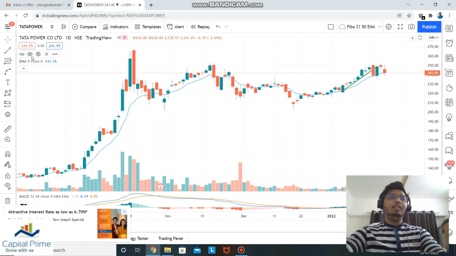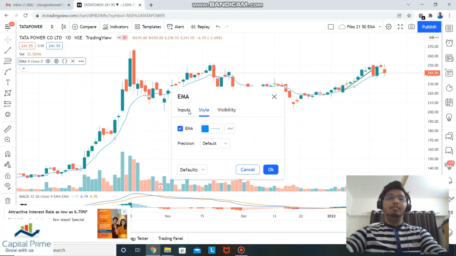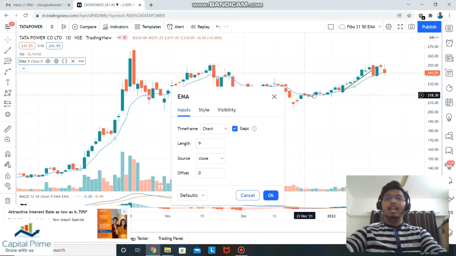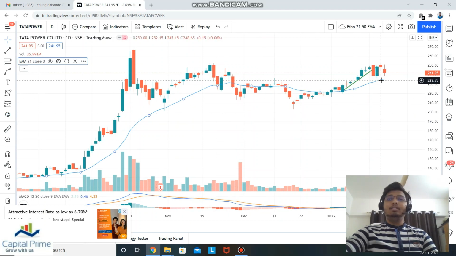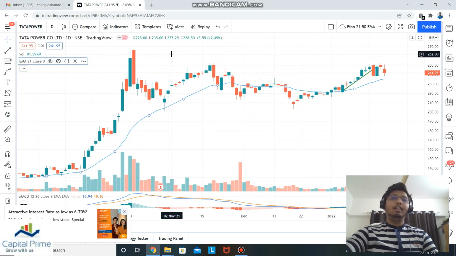By clicking on settings, I can change the duration of the moving average. Like, it is a 9-day moving average. We will go into more details on the moving average later. This length is basically the days. So when I enter 21 here, this is the 21-day exponential moving average.